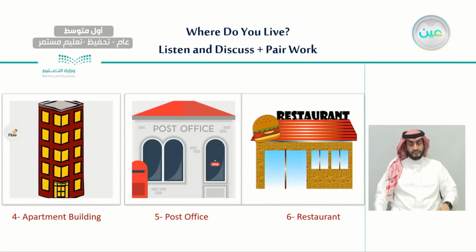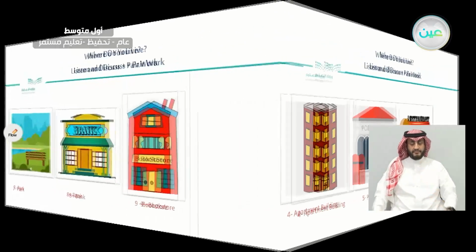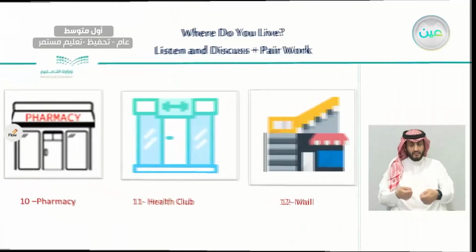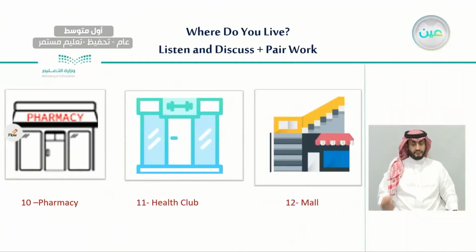Number 4, apartment building. Number 5, post office. Number 6, a restaurant. Number 7, park. Number 8, bank. Number 9, bookstore. Number 10, pharmacy. Number 11, health club. And number 12, a mall.